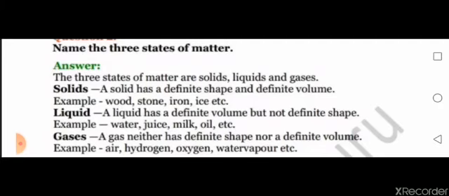Liquid: a liquid has a definite volume but no definite shape. Example: water, juice, milk, etc. Gases: a gas neither has definite shape nor a definite volume. Example: air, hydrogen, oxygen, water vapor, etc.